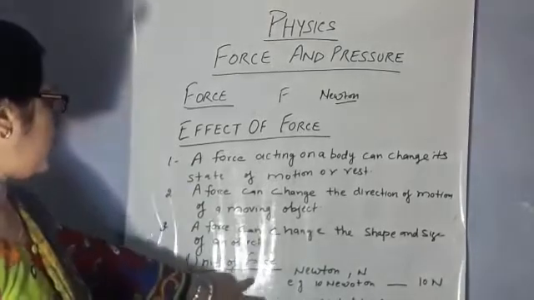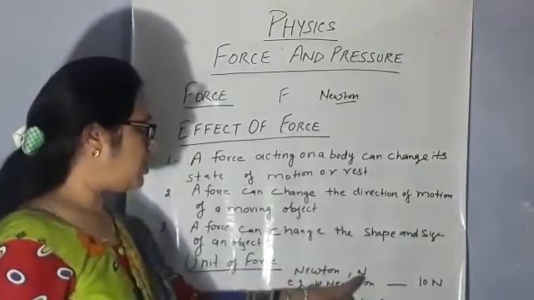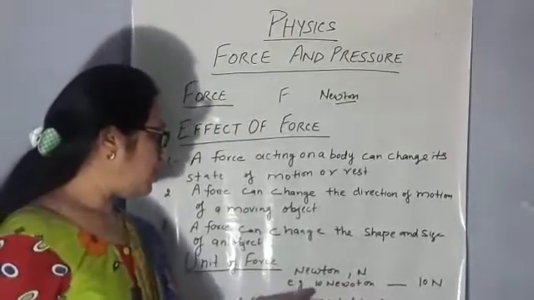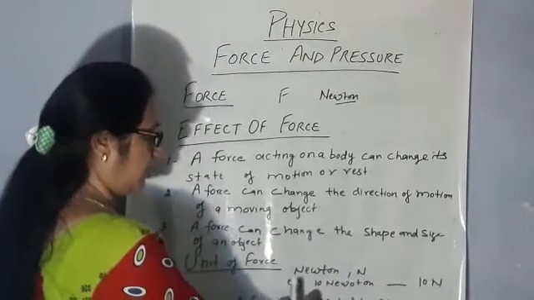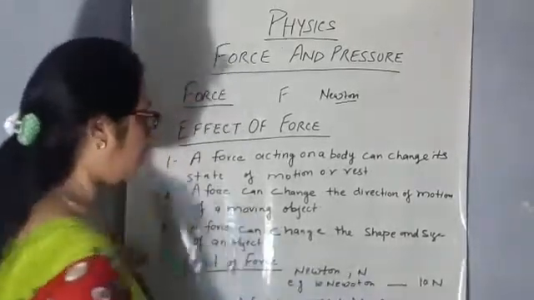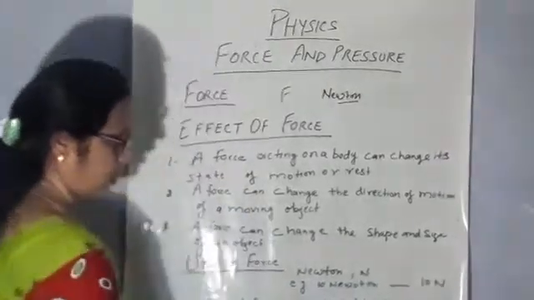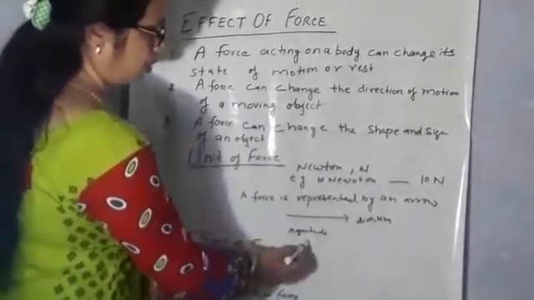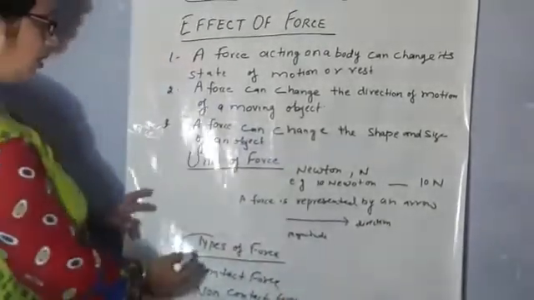Now, unit of force. The SI unit of force is Newton and it is denoted by N. For example, we can apply a force of 10 Newton on a body, so we can write it as 10 Newton or 10 N, because Newton is denoted by a capital N. And a force is represented by an arrow like this. The length of the arrow represents the magnitude of the force, and the head of the arrow represents the direction of the force.